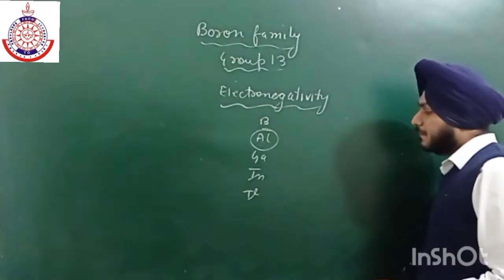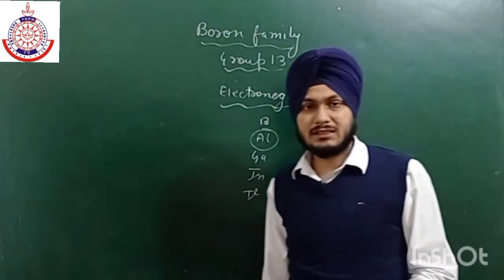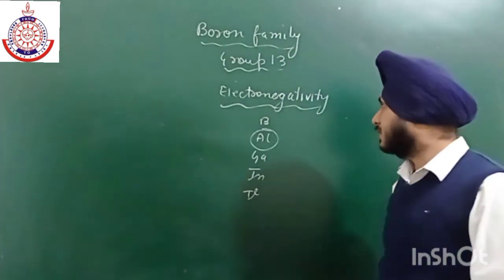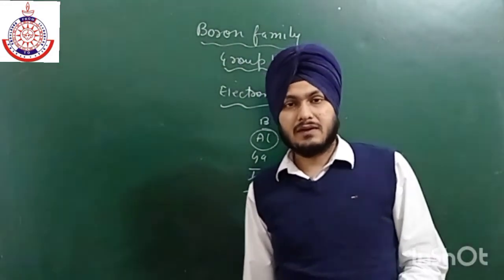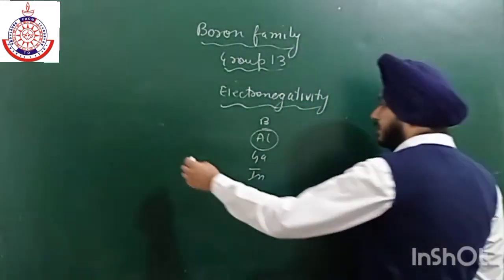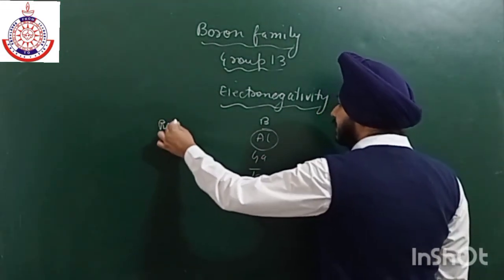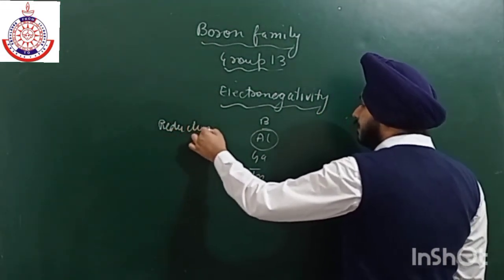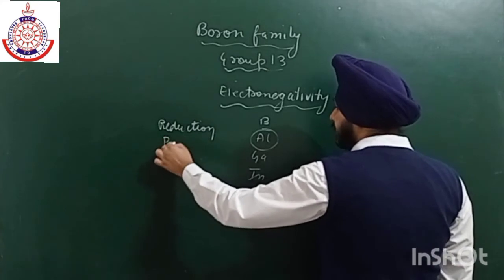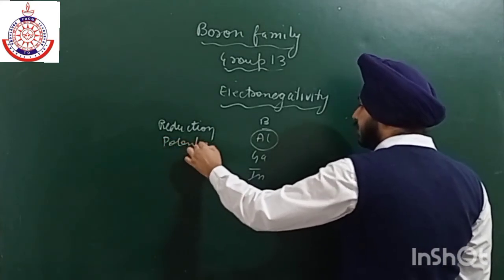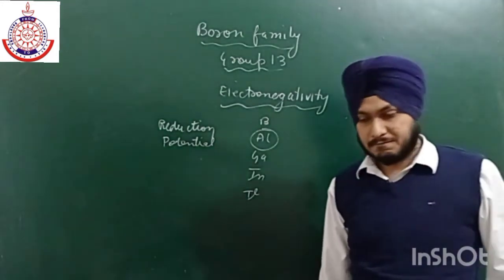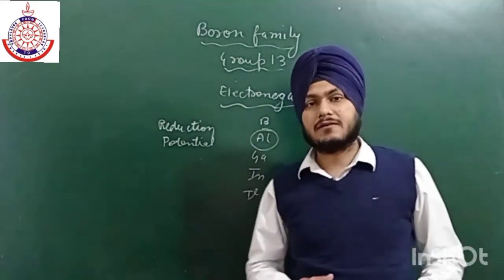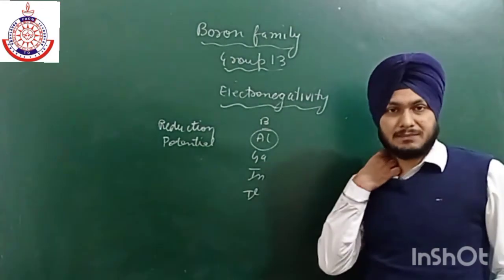Okay, so we can also explain this concept of electronegativity or electropositivity with the help of reduction potential, because reduction potential depends upon all the factors like ionization energy and sublimation energy, so it is the combined effect of all of them. So we can find out from reduction potential.